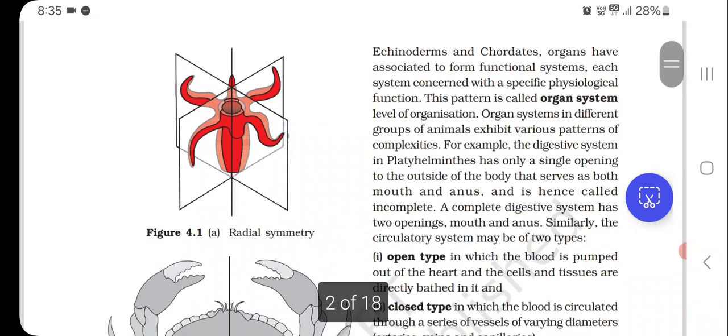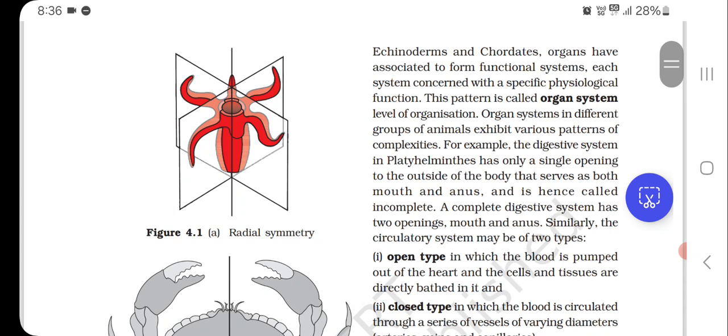Organ systems in different groups of animals exhibit various patterns of complexities. For example, the digestive system in Platyhelminthes has only a single opening to the outside of the body that serves as both mouth and anus and is called incomplete. A complete digestive system has two openings, mouth and anus.